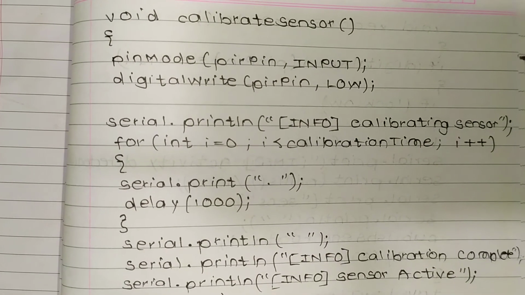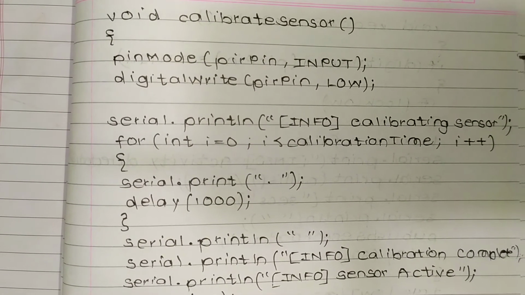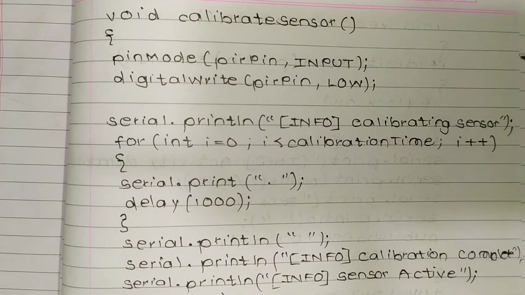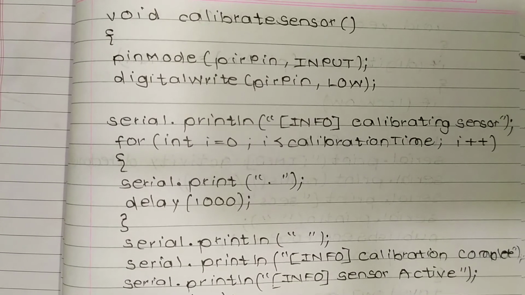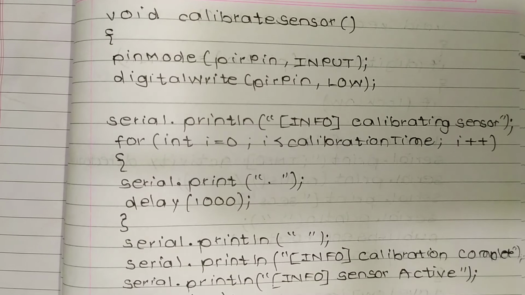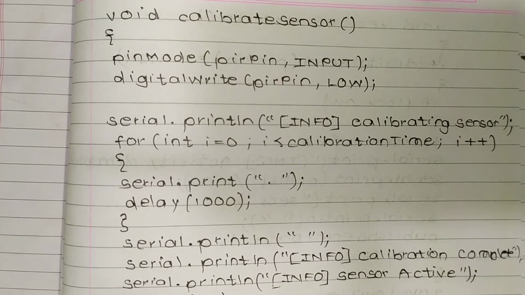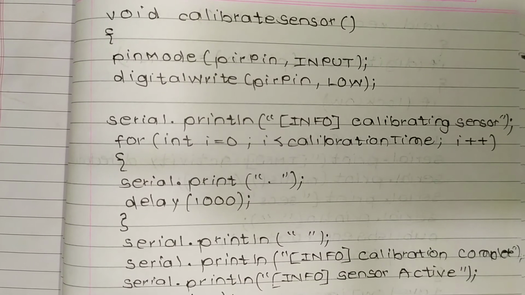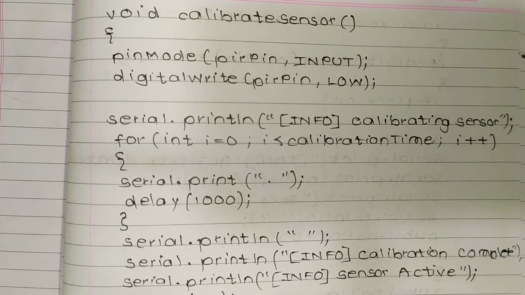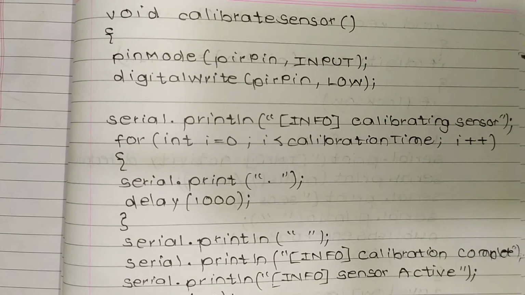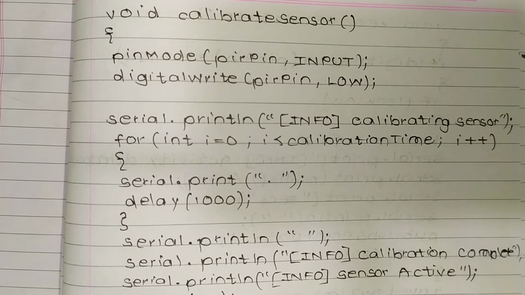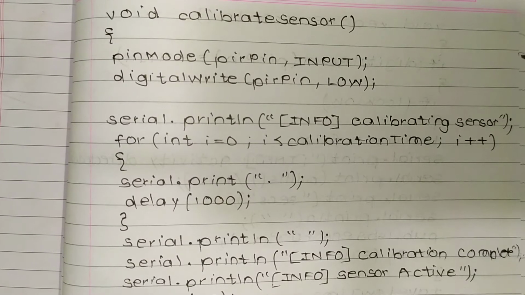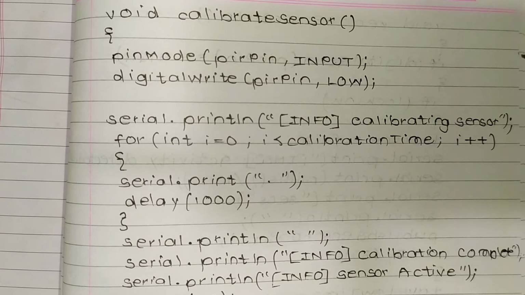So the first part is void calibrate sensor, then in loop pinMode command, that is PIR pin input, then digitalWrite PIR pin LOW, so we have to give low to the PIR pin. Now Serial.println, that is print on the next line, we have to print info calibrating sensor. For int i = 0; i < calibrationTime; i++.